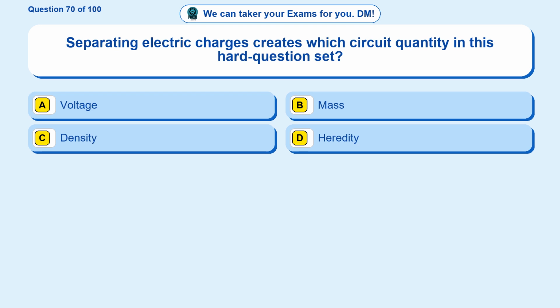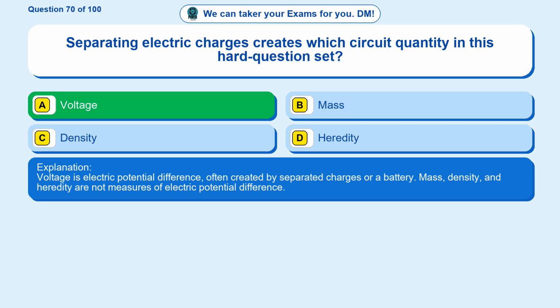Question 70. Separating electric charges creates which circuit quantity in this hard question set? Option A, voltage. Option B, mass. Option C, density. Option D, heredity. The correct answer is option A. Voltage. Voltage is electric potential difference, often created by separated charges or a battery. Mass, density, and heredity are not measures of electric potential difference.